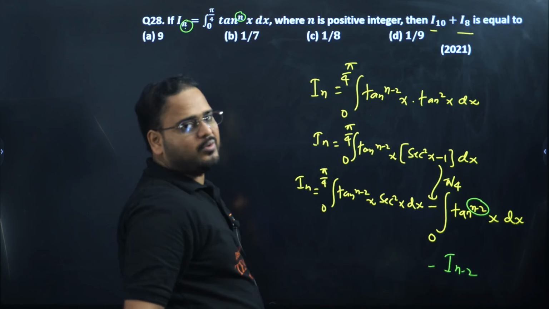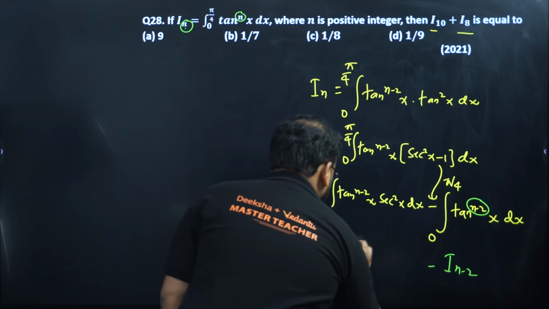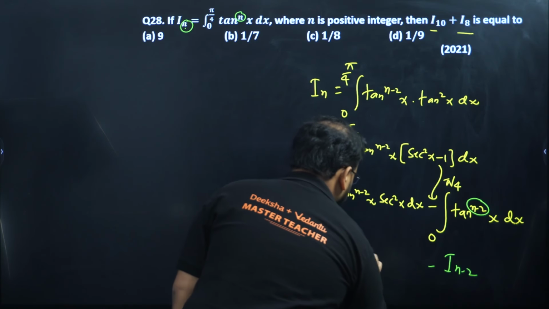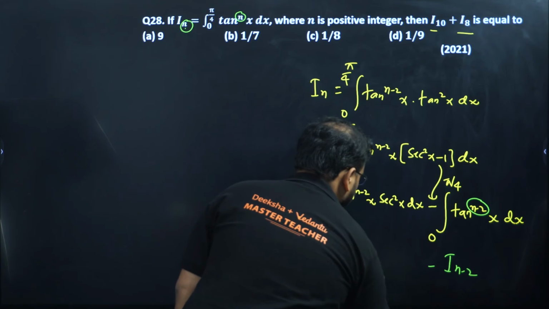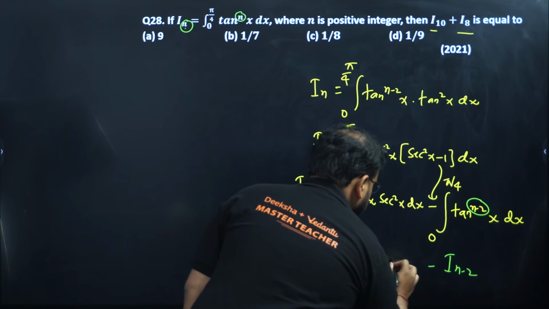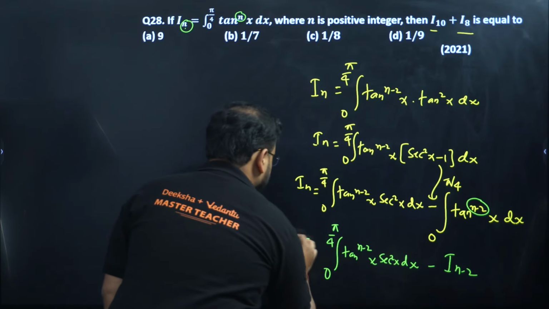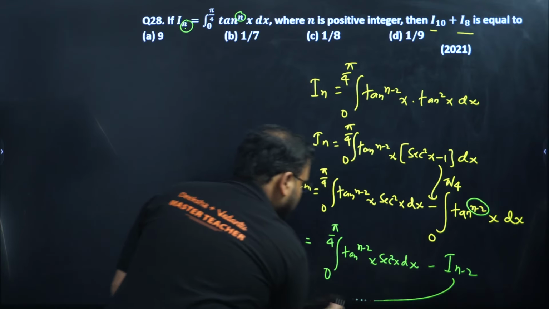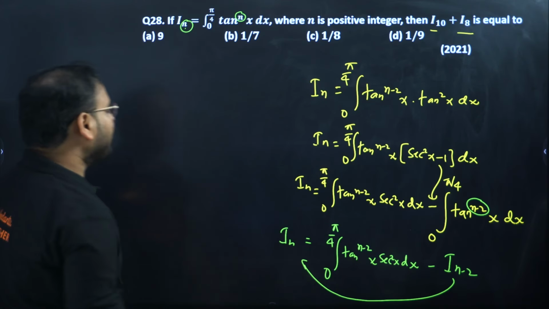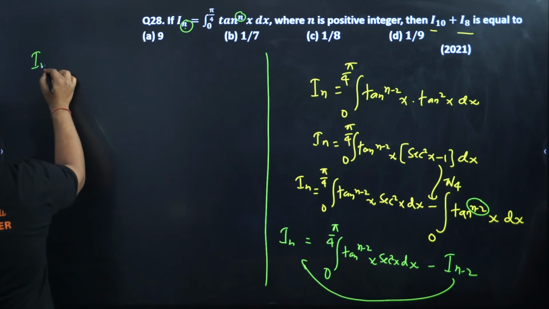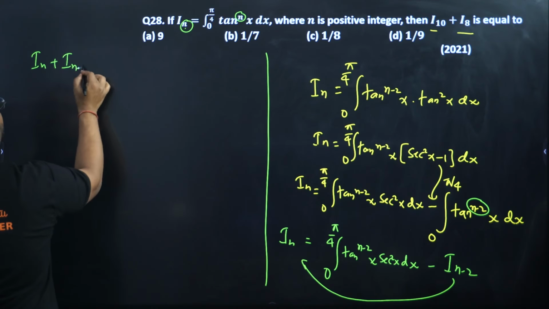Now what about this? This I'll continue like this only, don't worry. So this I'll write like this only, 0 to pi by 4 tan^(n-2) x sec square x dx. I shall move this over here. I'll get what? I_n plus I_(n-2), what I'm looking for.